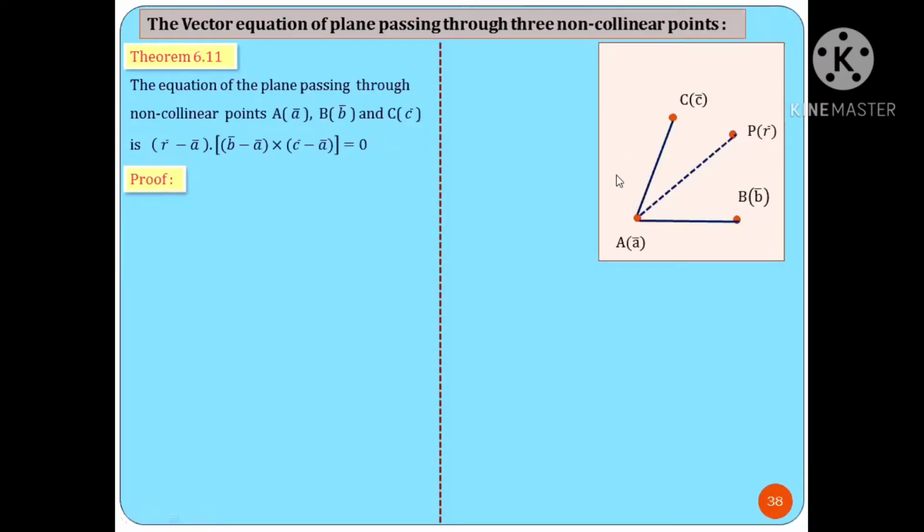These three vectors are in the same plane. So we can say that vectors AB bar, AC bar and AP bar are coplanar vectors.